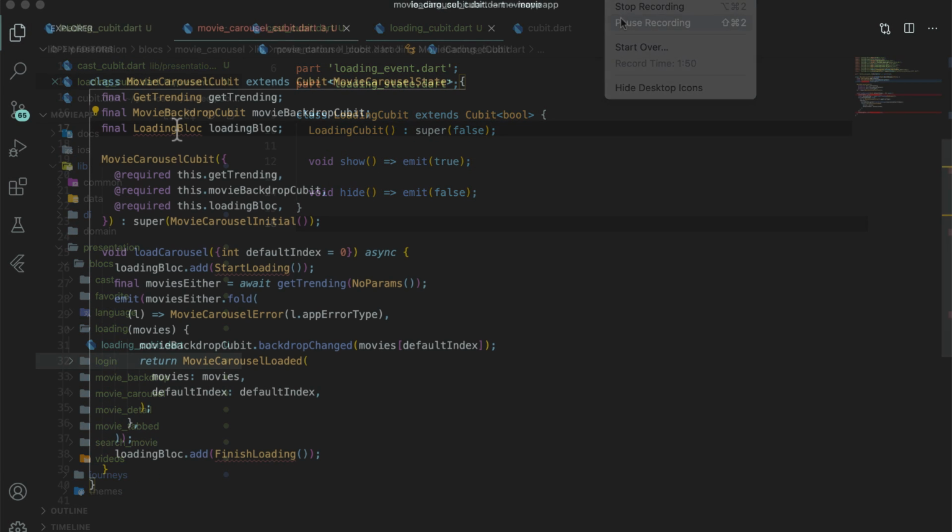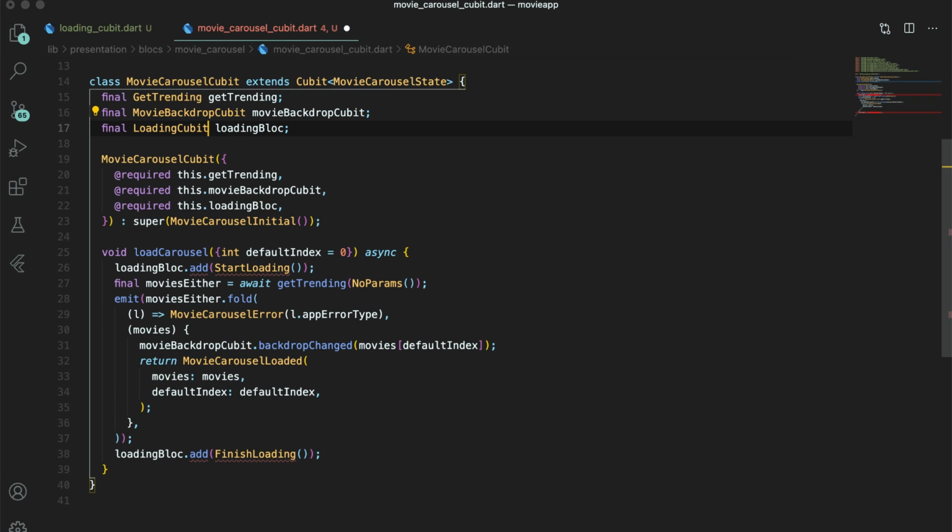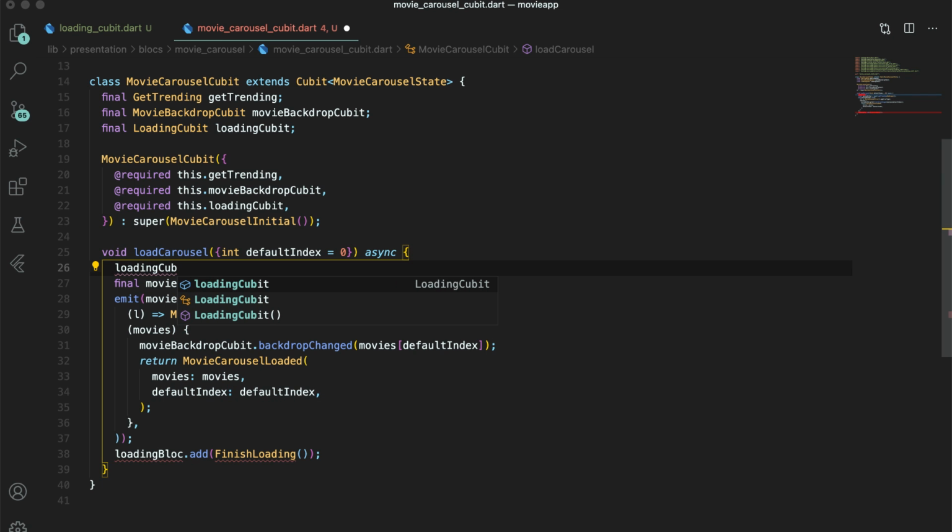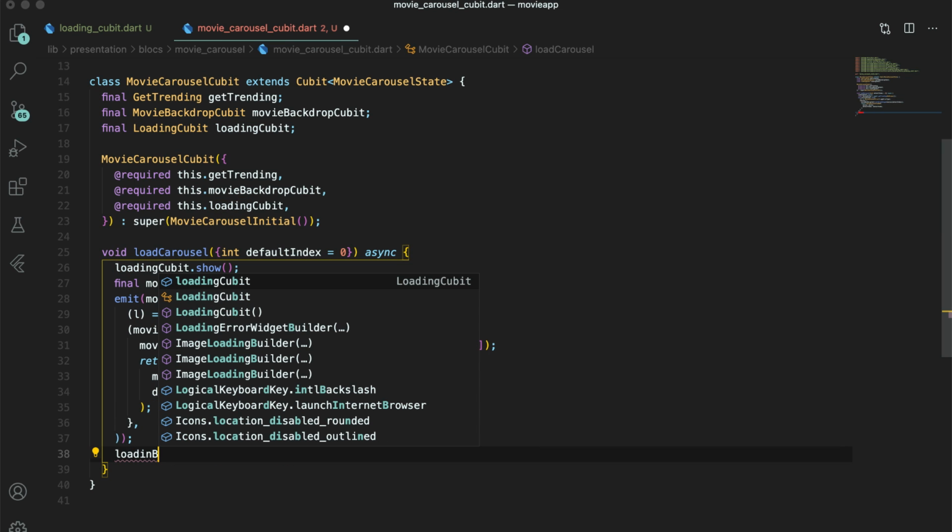Open movie carousel block for instance, and in the old code you have loading block.add start loading. Instead of dispatching the event, you will now directly call the methods present in the block, like loadingqubit.show or loadingqubit.hide.